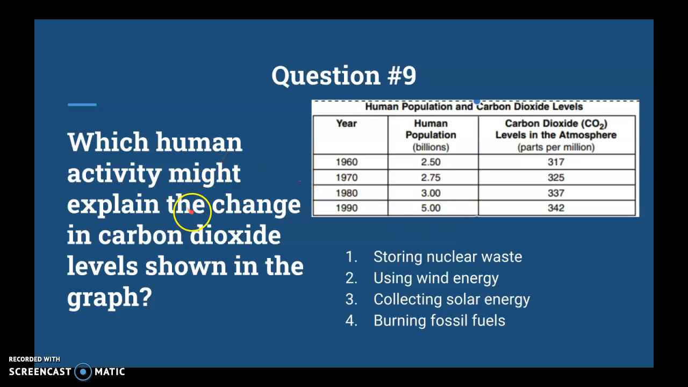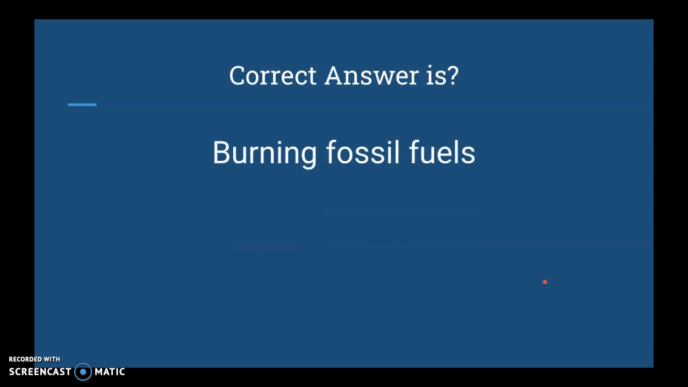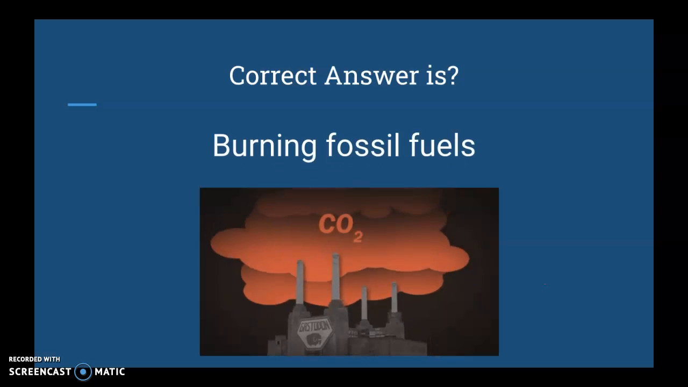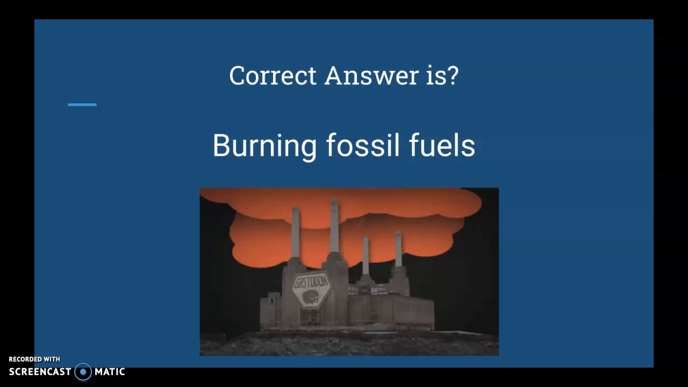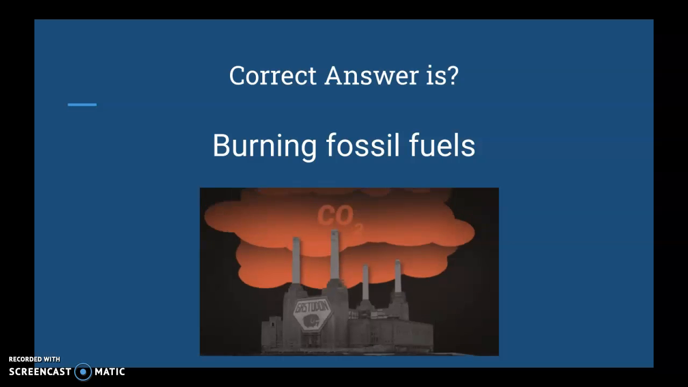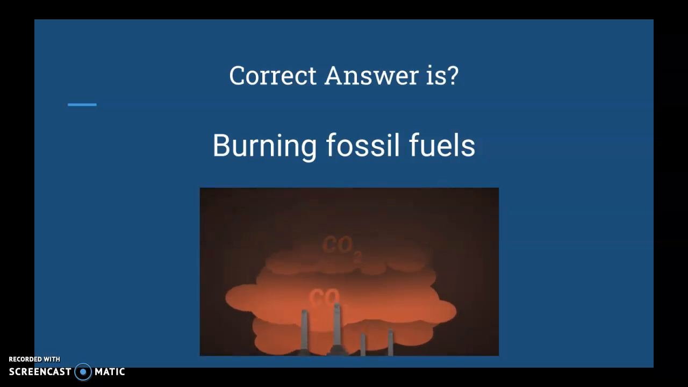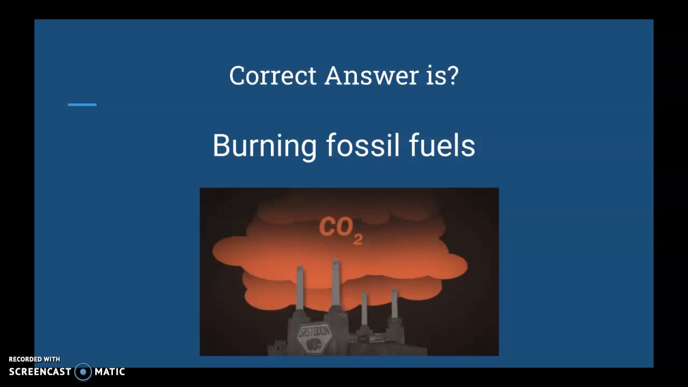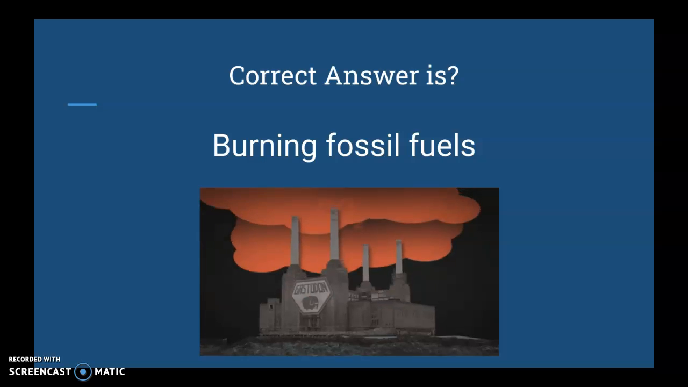Here are our options, right? Which human activity might help explain the change in carbon dioxide levels shown in the graph? We have storing nuclear waste, using wind energy, collecting solar energy, burning fossil fuels. Now, I'm not going to tell you, but a couple of these things are not like the other. Here we go. Correct answer is burning fossil fuels, okay? That is a direct effect. More people, more CO2. More people, more goods. More people, more buying, more going. It's crazy, okay? Burning fossil fuels is the answer.